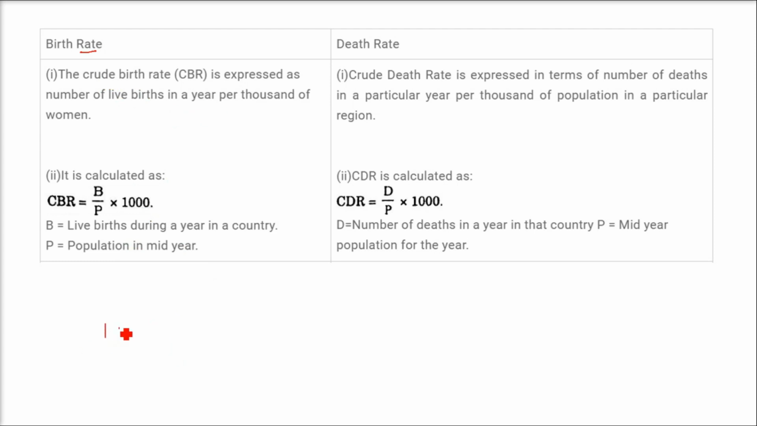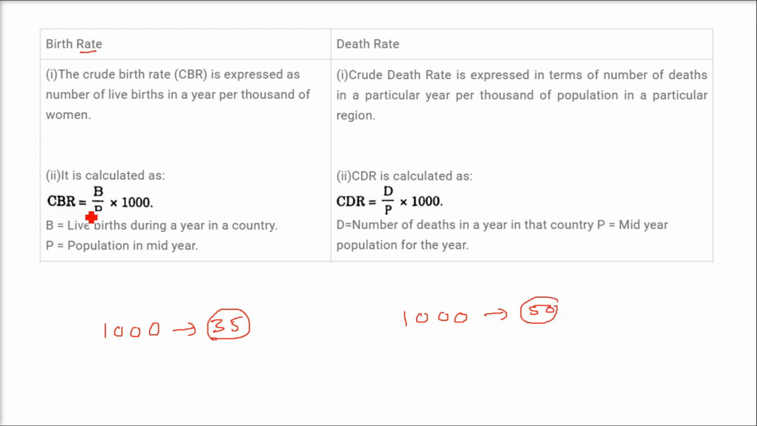So if there are 1,000 women and they are producing around 35 kids who are live, they are live births. So this 35 number is your birth rate. Similarly, in 1,000 people, if you take the number of deaths in a particular year, say 50 people are dying in 1,000. If you take from a particular population 1,000 and 50 die, this 50 is the crude death rate.